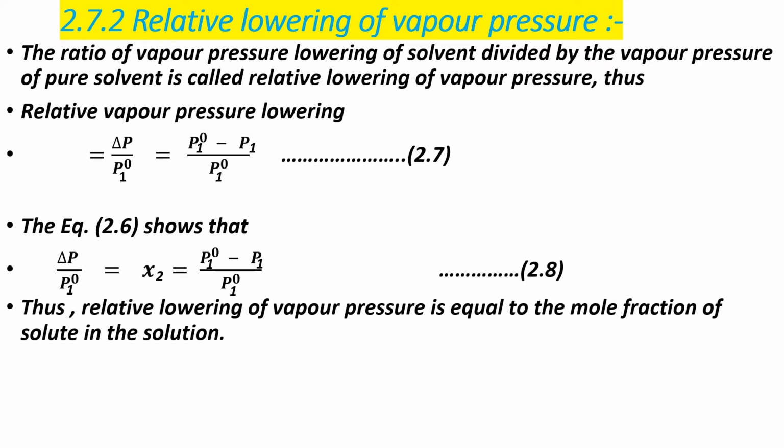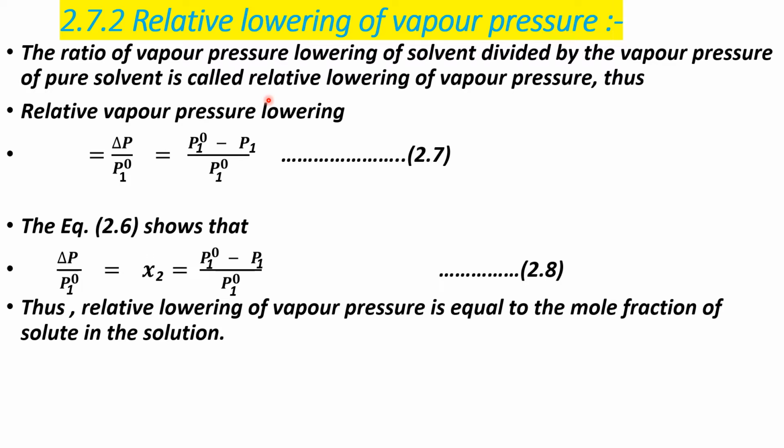Next point, 2.7.2, relative lowering of vapor pressure. Relative lowering of vapor pressure is the simple ratio of the vapor pressure lowering of solvent, delta P, divided by the vapor pressure of pure solvent, that is P01. This ratio is called relative lowering of vapor pressure.